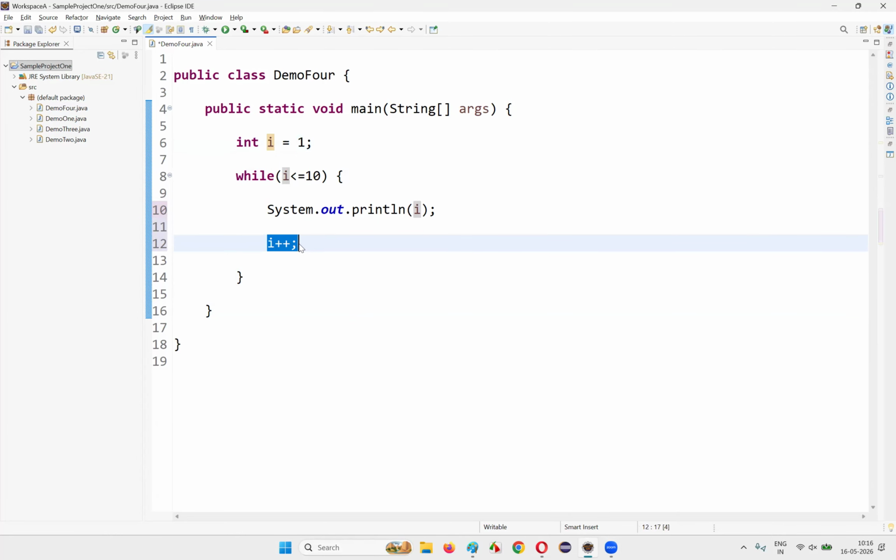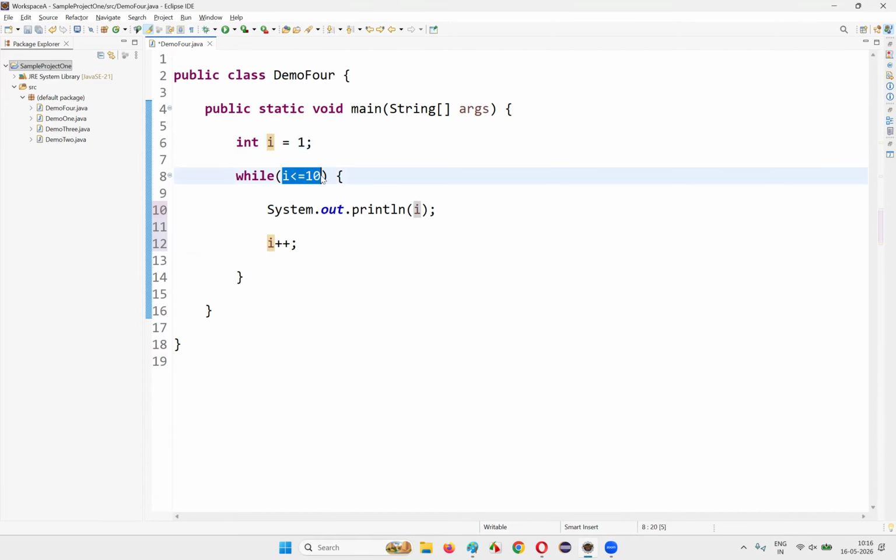Most of the people prefer to write this kind of increment operators, guys, instead of writing i = i + 1 or i += 1. Most people give more priority to this way of incrementing the value of a variable by 1. i++ is the most used one. Fine. Anyhow, the value of i is 1 initially.